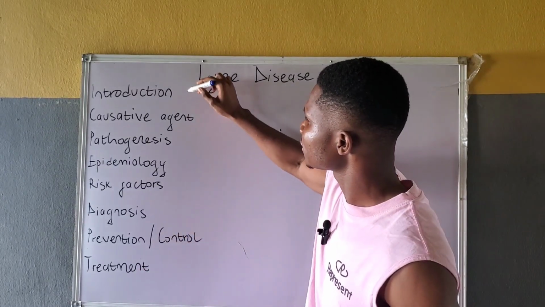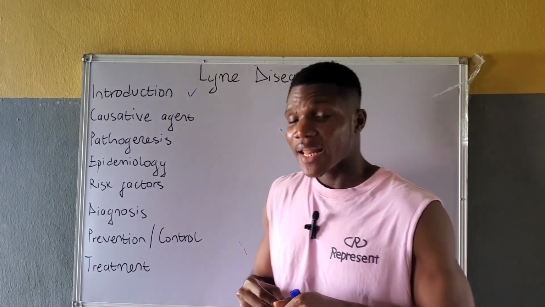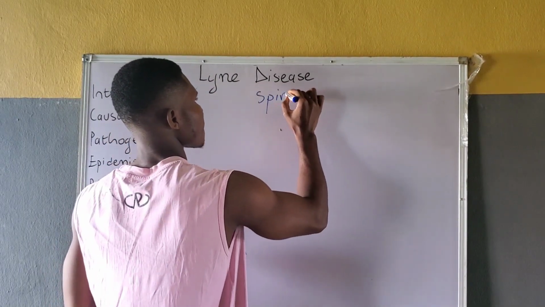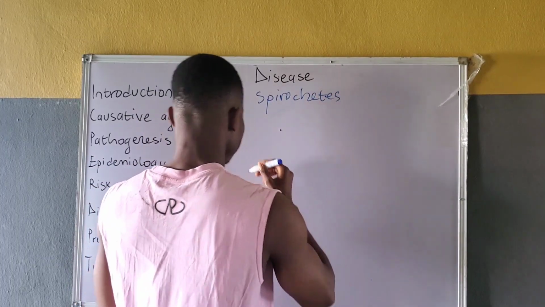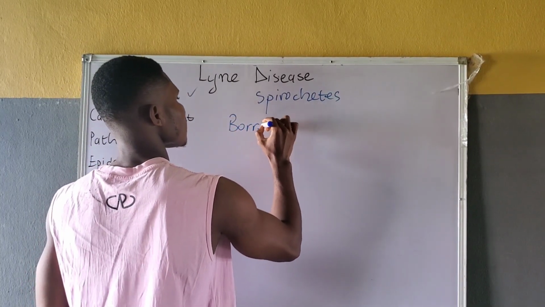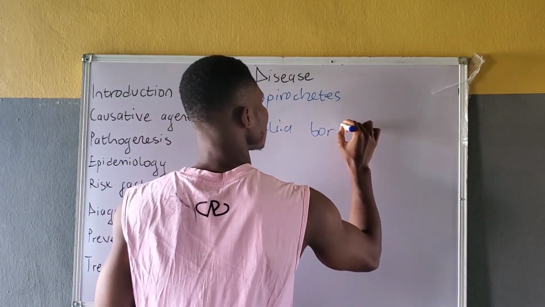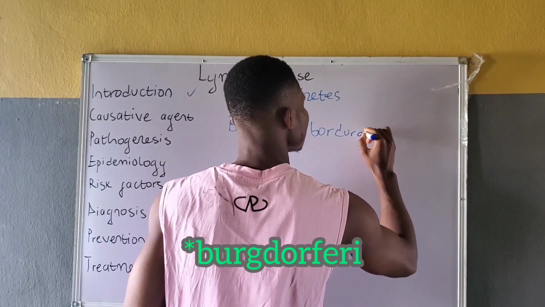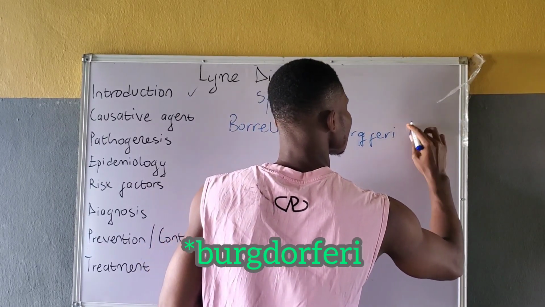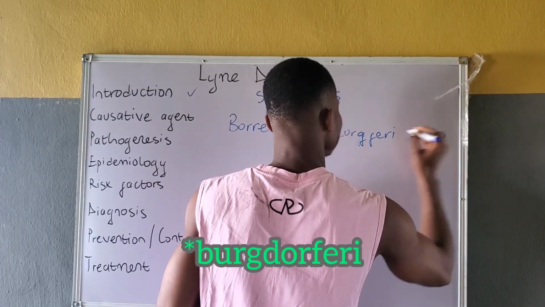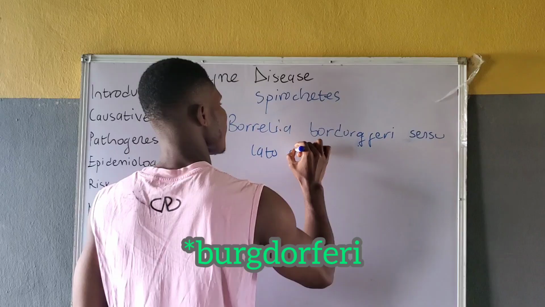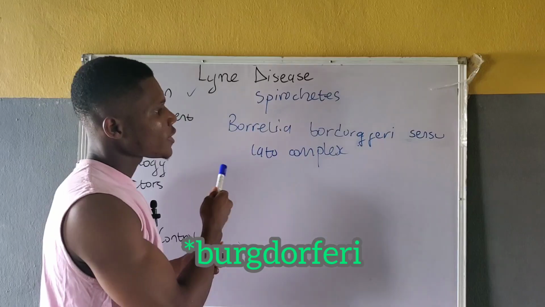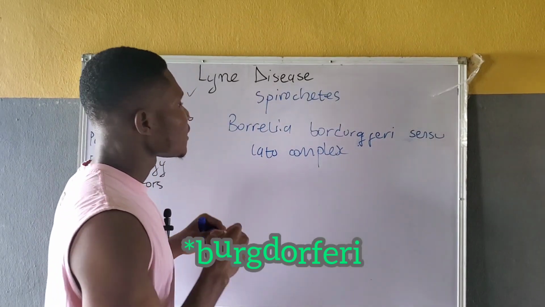Let's talk about the causative agents of Lyme disease. Lyme disease is caused by spirochetes of the Borrelia burgdorferi sensu lato complex.